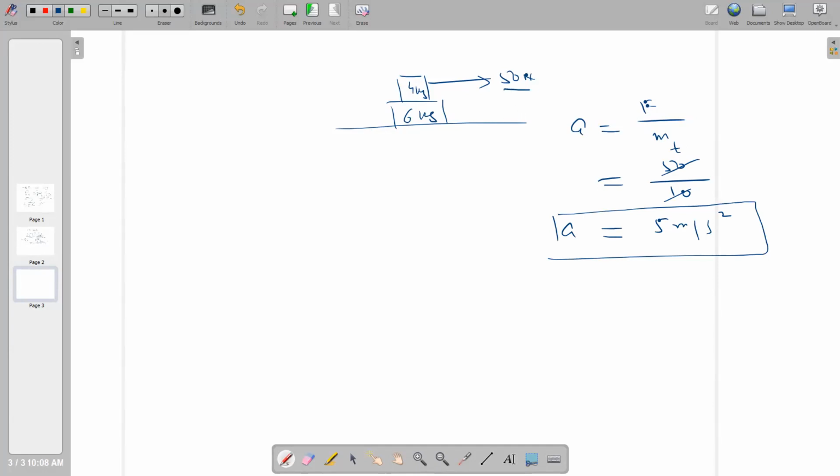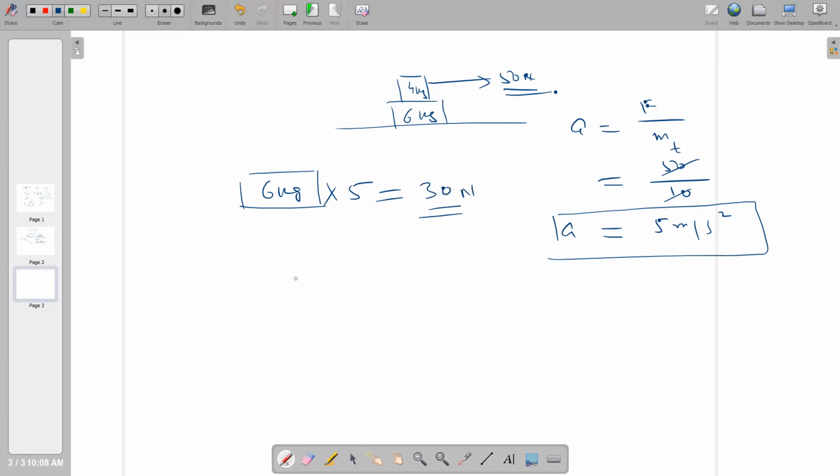Our force is 50 Newton. Now you will multiply this acceleration with this mass. So mass is 6 multiplied by acceleration 5. This is the force, and the answer is 30 Newton.